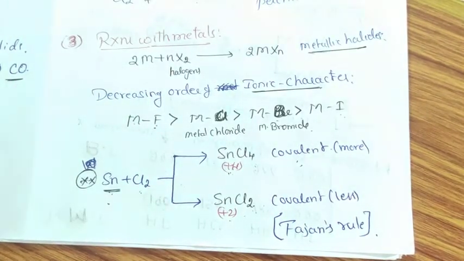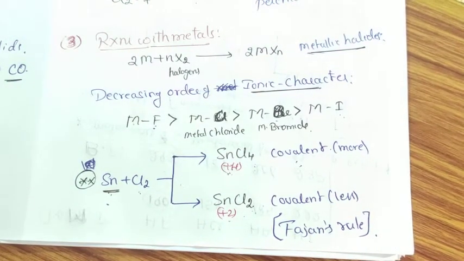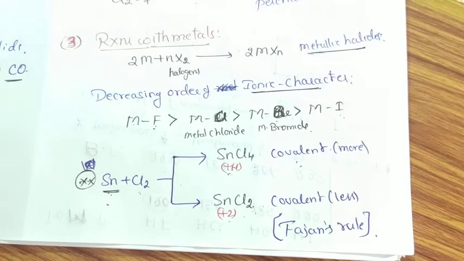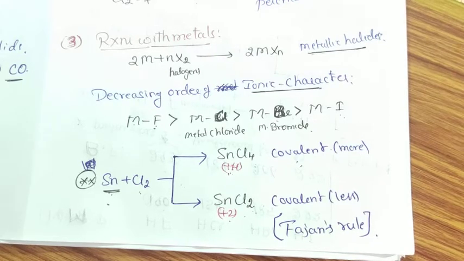So this completes the chemical reactivity of group 17 elements. So I will recap everything I taught today. We have learned how many elements are there in group 17, why they are called halogens. Then we learned the electronic configuration of fluorine, chlorine, bromine and iodine.